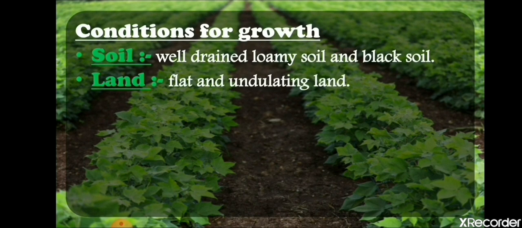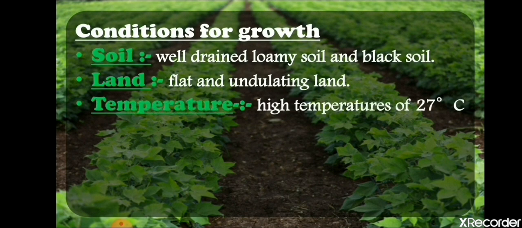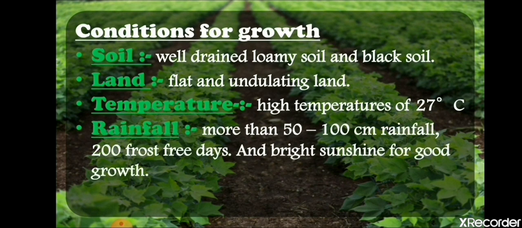Land, which type of land? Flat and undulating land. In the previous part I have explained what undulating land is. It is land that has a wave-like structure, not fully flat, with a little bit of hilltop and like this. Now what is the temperature here? It needs high temperature, approximately 27 degrees Celsius.